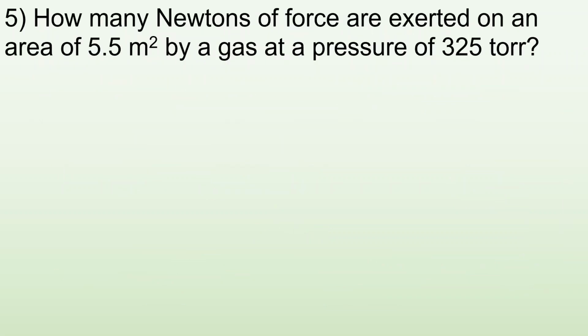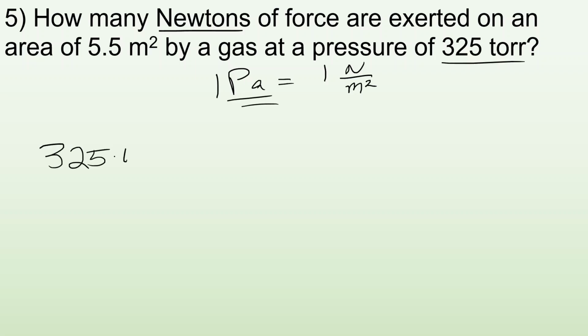All right, number 5. How many newtons of force are exerted on an area of 5.5 meters squared by a gas at a pressure of 325 torr? So first off, the newton. We know that 1 Pascal equals 1 Newton per square meter. So first, we're going to want to get our pascals from our torr. So I have 325 torr times, well, I know for 760 torr, that's 101,325 pascals. So my torr will cancel out.